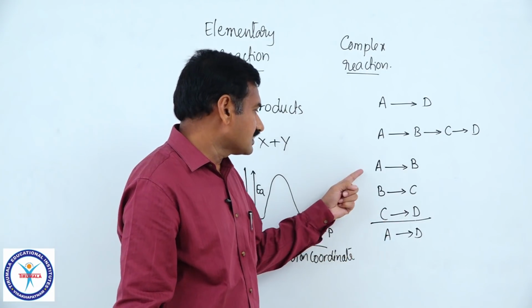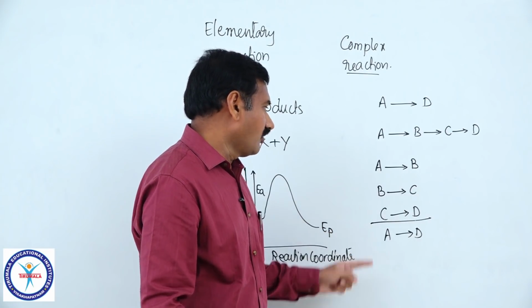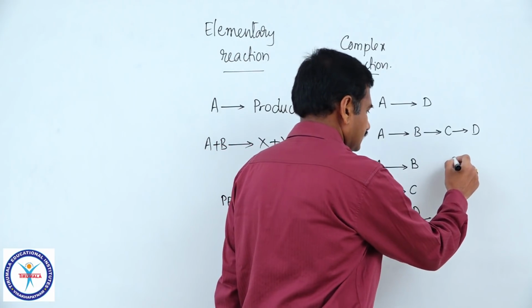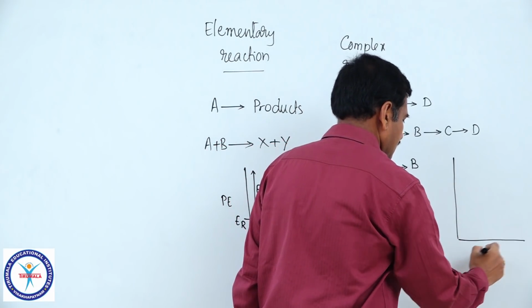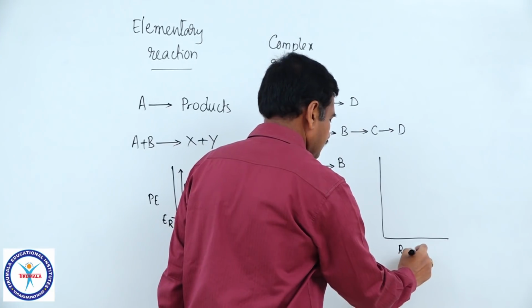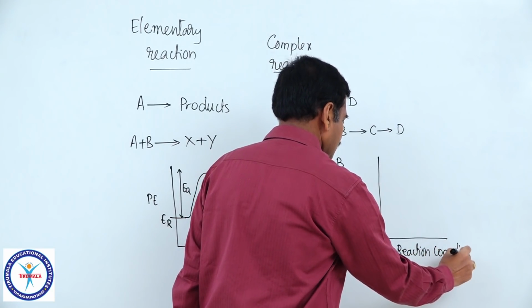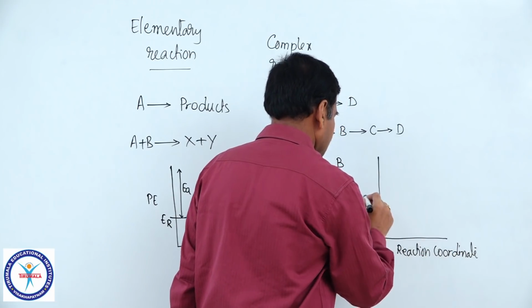And for this type of complex reactions, how can you represent the energy profile diagram? Again, reaction coordinate, and potential energy.